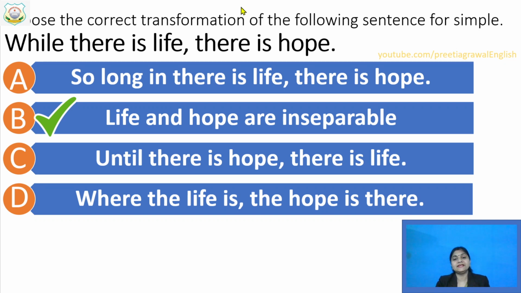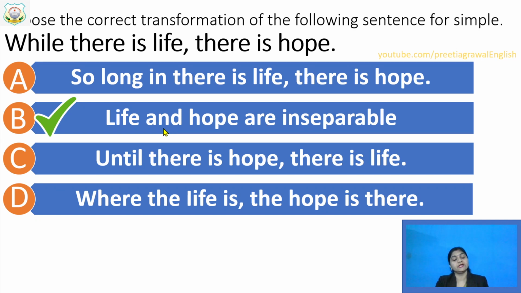Life and hope are inseparable. This is our simple sentence. Why? Because here we have only one finite verb. There is only one helping verb. This are is your helping verb, which we can change if we want to change the tense. We can use was in place of are, and in this way our tense will be changed. So here there is only one finite verb, are, and this is your simple sentence. Clear? So this is your correct answer, B.